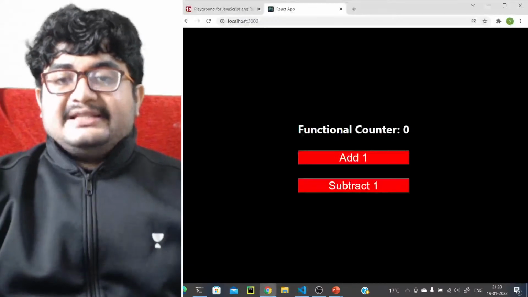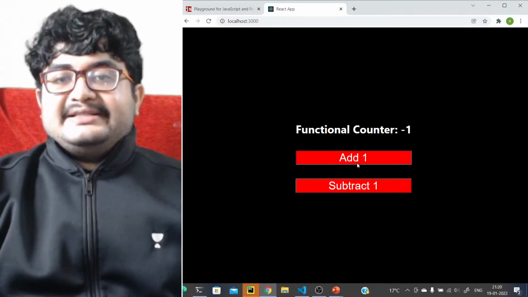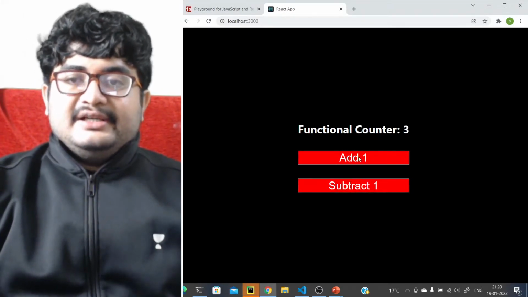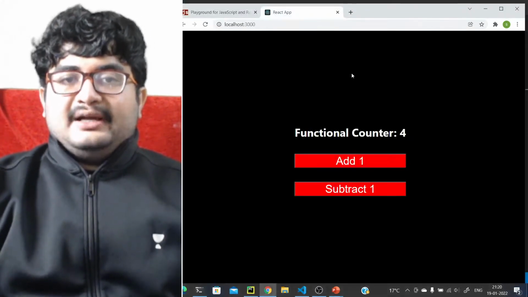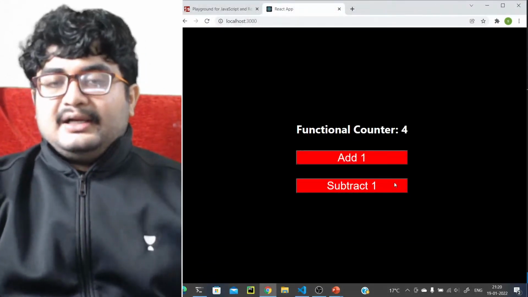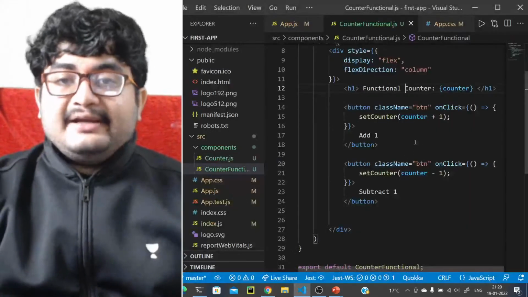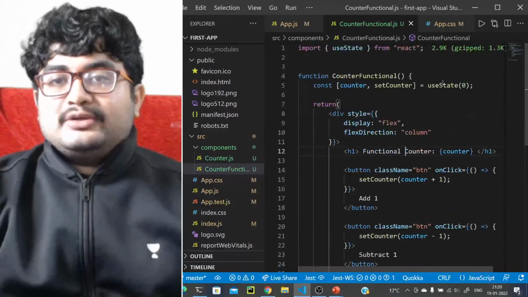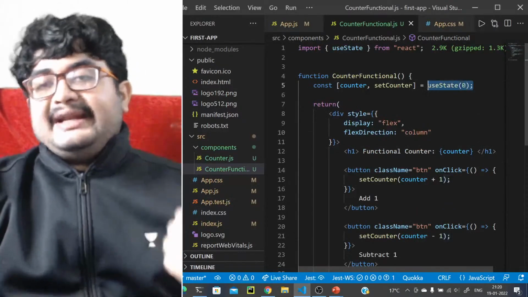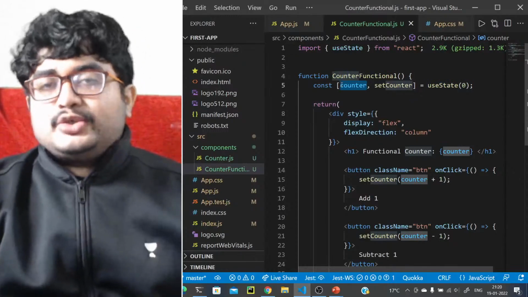Now let's see if we can actually change the value. So if we add, it's indeed changing. If we subtract, it's indeed changing, right? So that's how you can actually create a state in a functional component. Where is setCounter defined? Whenever you use this hook, right, useState, it will return an array of two items. The first is the state itself, which you can store in a variable.